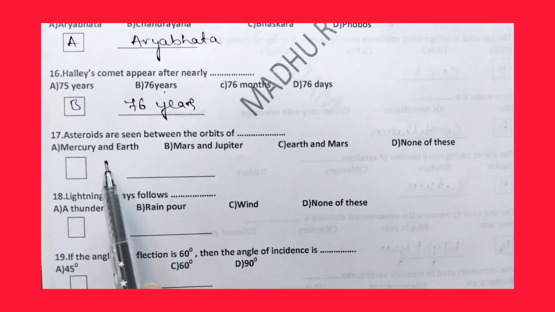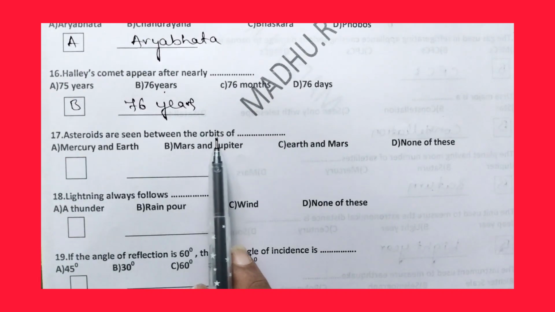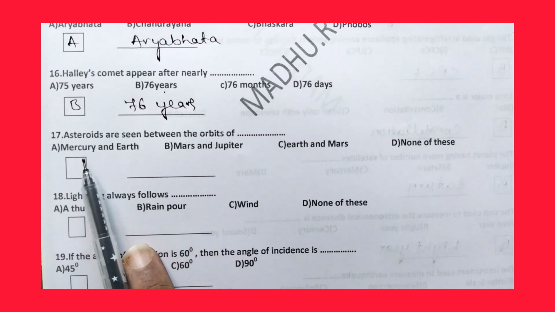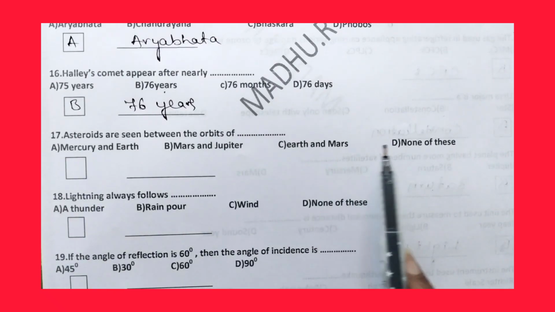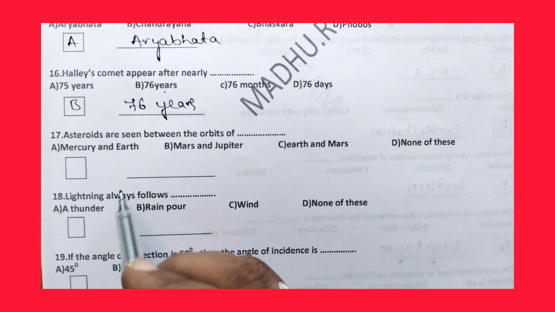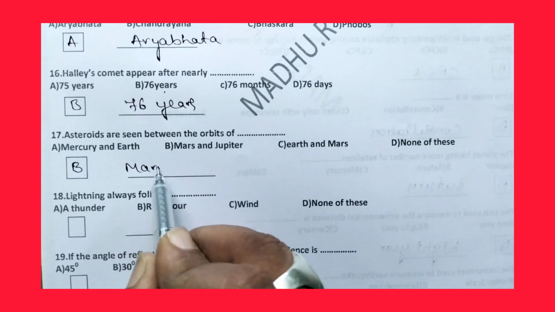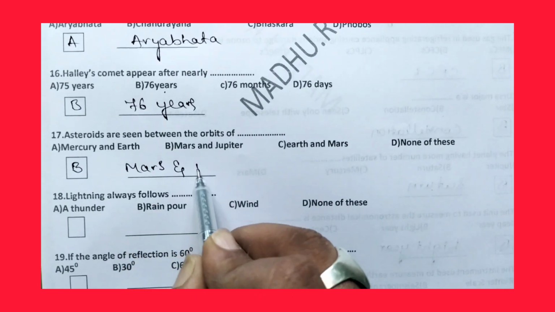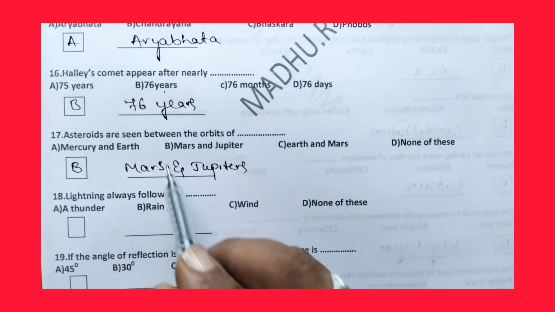Next, coming to the next question: asteroids are seen between the orbits of dash. Mercury and Earth, Mars and Jupiter, Earth and Mars, none of these. The right answer is option B, that is Mars and Jupiter. Between Mars and Jupiter there are asteroids.